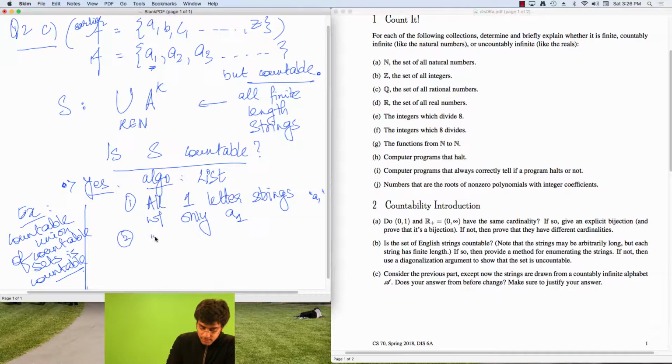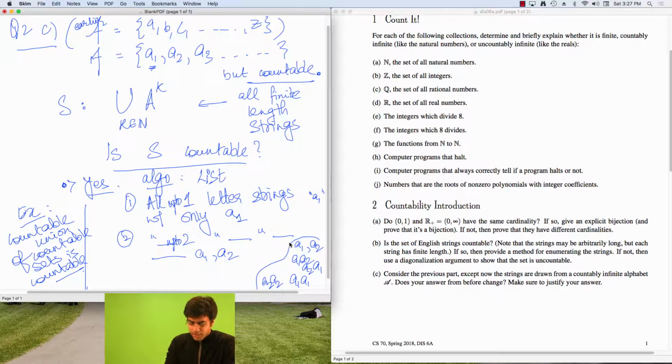But now I say all 2-letter strings with A1 and A2 in them. So that would be the strings A1A1, A1A2, A2A1, and A2A2, right? And I say all up to, so maximum up to 1-letter strings, and in this case again all up to 2-letter strings, and then I get all of these, and I say remove all the duplicates, right?